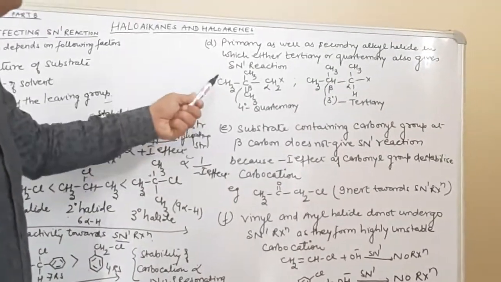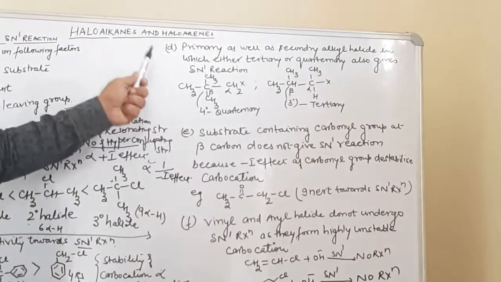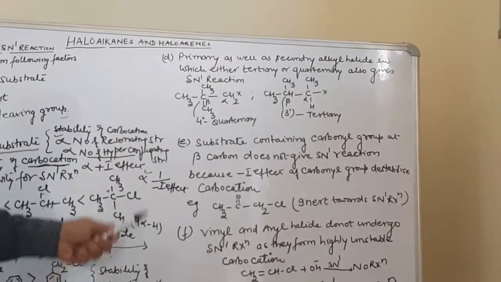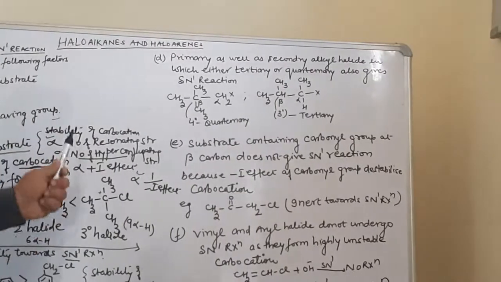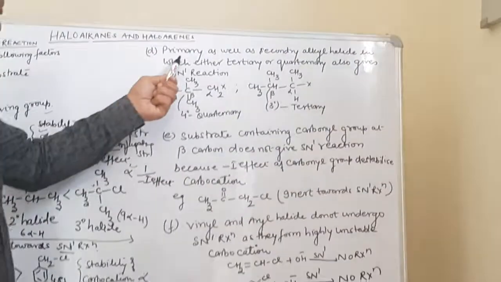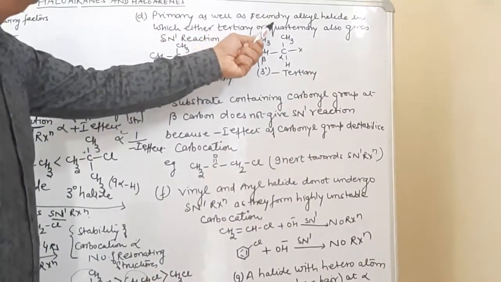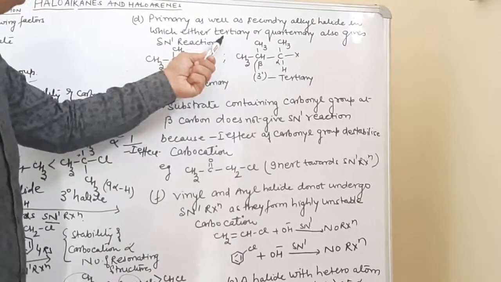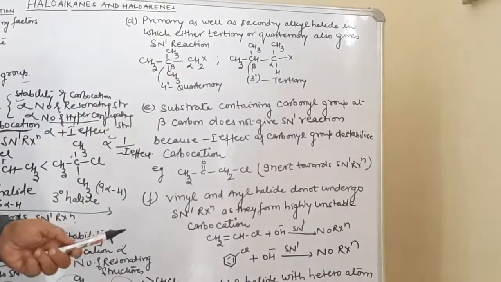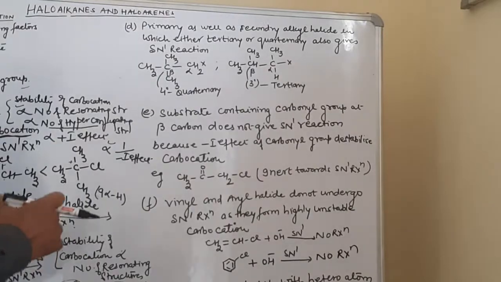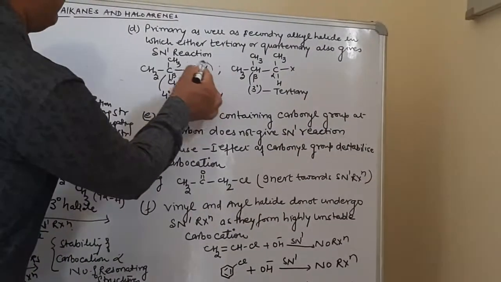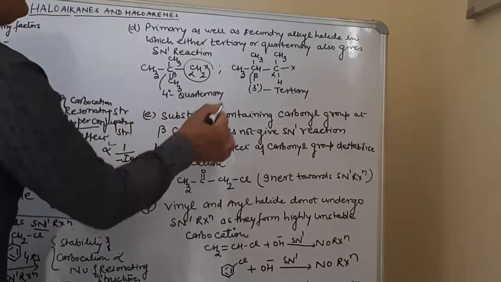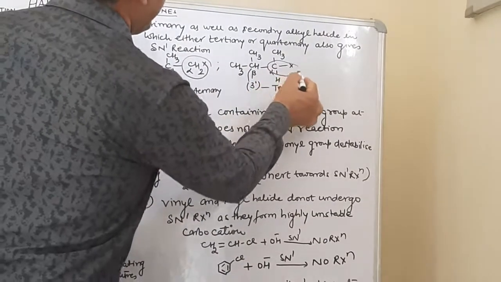These are certain questions which will trouble you, and believe me, if you know these concepts, nothing related to the JEE Mains examination can trouble you, but try to learn how to apply this concept. Now, primary as well as a secondary alkyl halide in which either tertiary or quaternary carbon atom is present will also give SN1 reaction. Just see over here, this is primary alkyl halide. This is secondary alkyl halide.